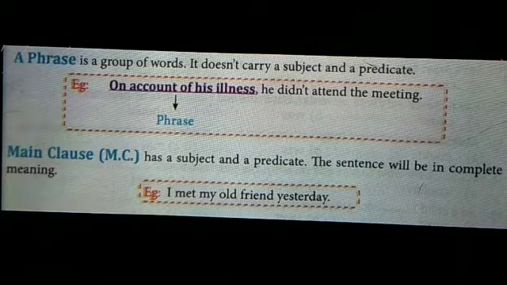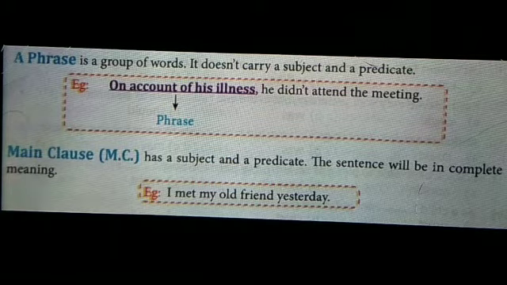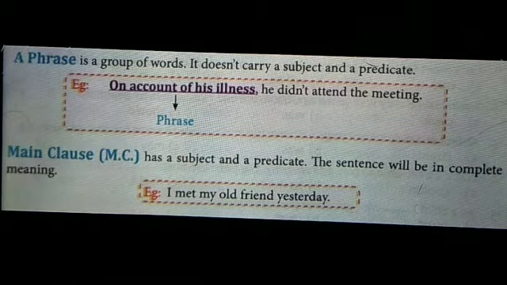So you see this sentence. On account of his illness, he didn't attend the meeting. So on account of his illness, this is a phrase. It doesn't have any complete meaning. It doesn't carry a subject, it doesn't carry a predicate. So it is a phrase.